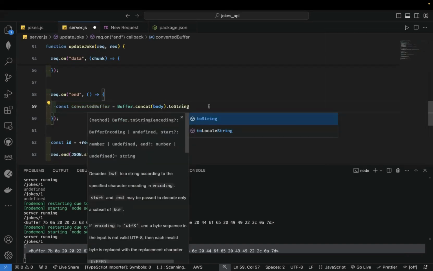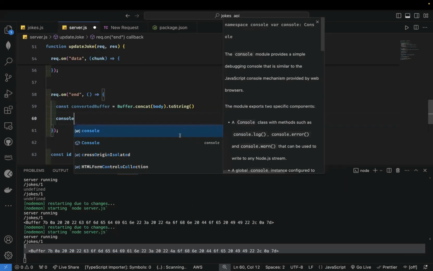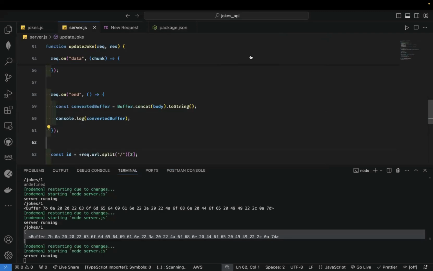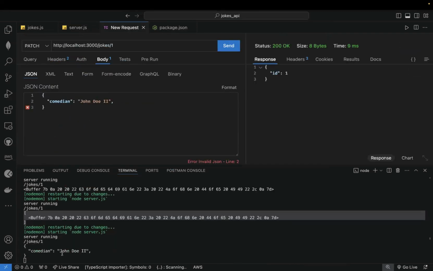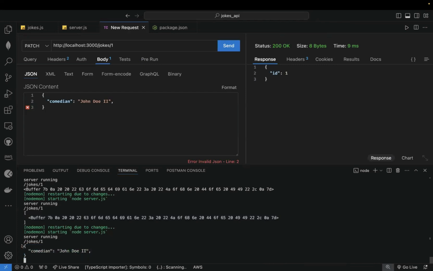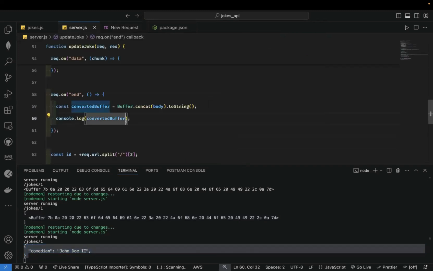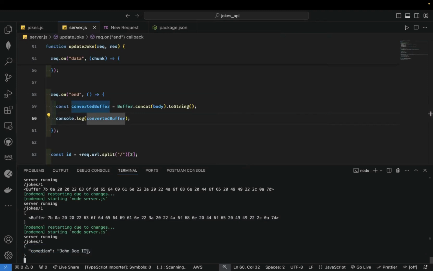Okay, so let's console log converted buffer now to see if we're making progress. So if I send my request, you see that I get this. So I now have my object. But just to be sure, I'm going to convert it to JSON because sometimes JSON would not allow this last, what's it called now?